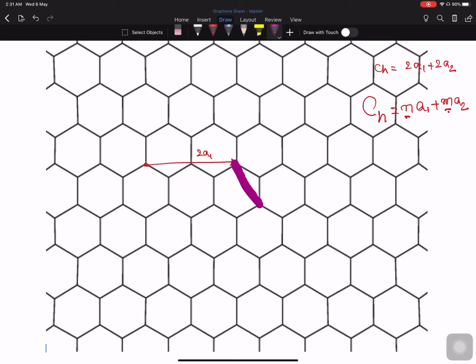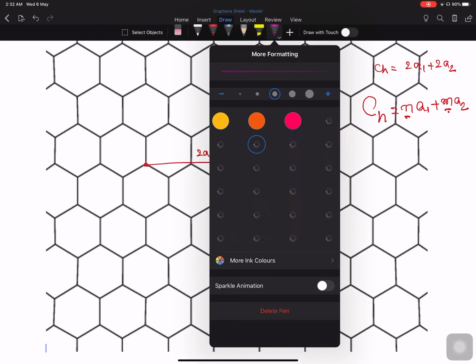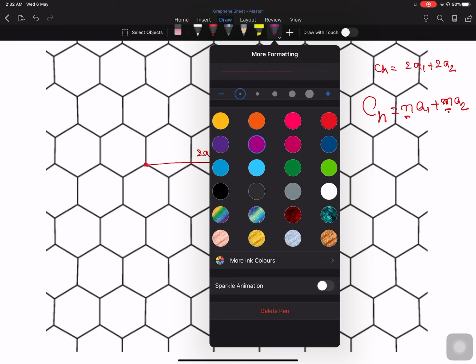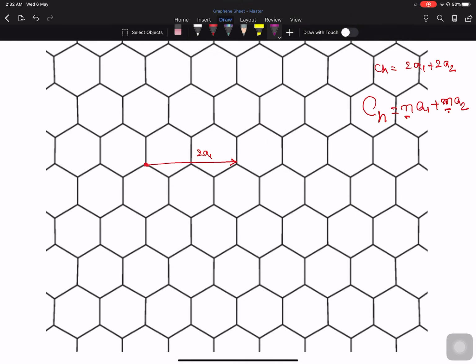So this is 2A2, and the resultant vector will be somewhat like this. So this forms what is called the 2A1 plus 2A2 vector.